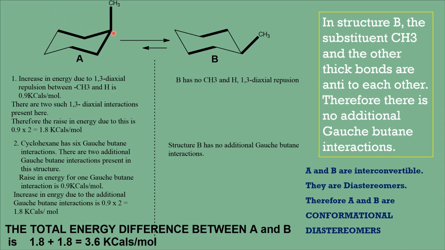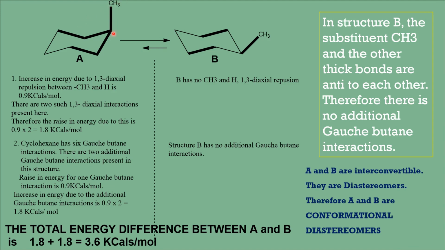So if this is carbon number 1, this is 2 and 3. In carbon number 3 there is an axial bond, upward axial bond, beta axial bond with a hydrogen, and there will be a repulsion between this hydrogen and methyl group, and that is called 1,3 diaxial repulsion.